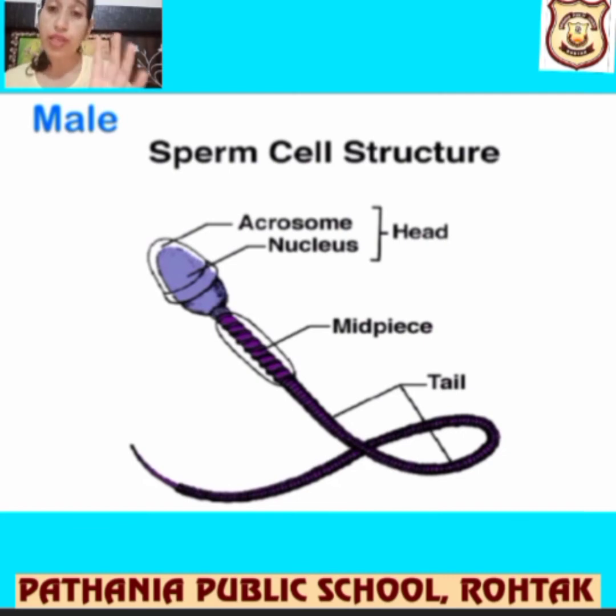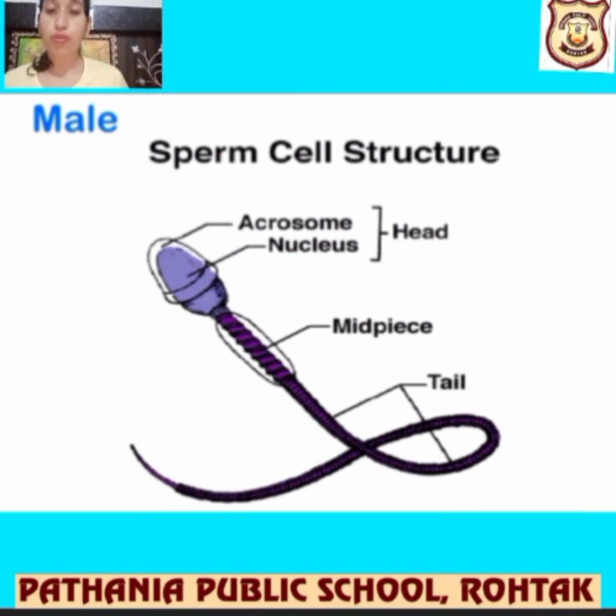Let me tell you, millions and millions of sperms are there at a time in the semen. A single sperm is the smallest cell, I can say, in the human body, even smaller than an RBC. If you write RBC, then it's okay. If you write sperm, then it is also okay.